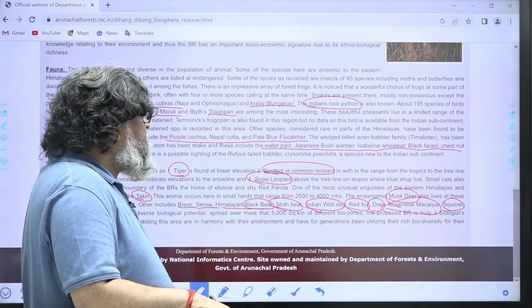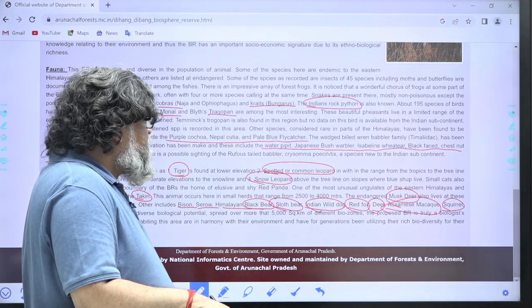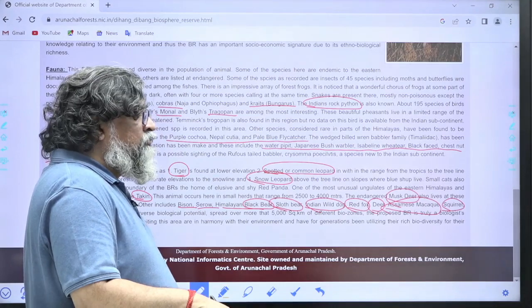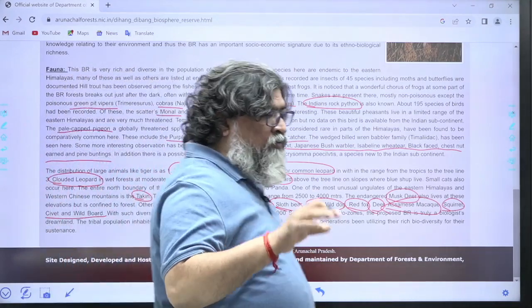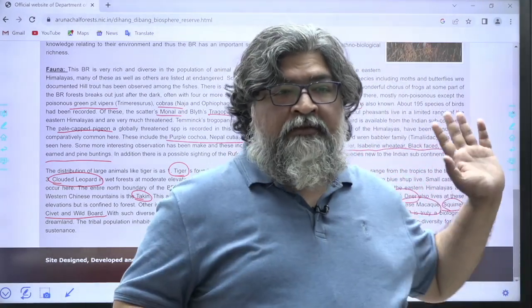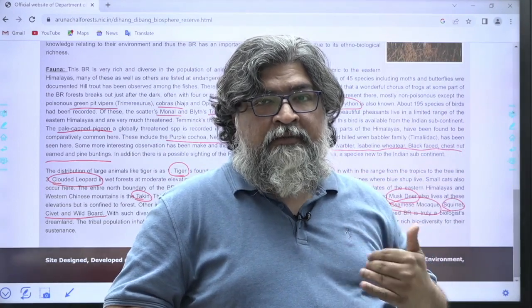Just the start of a biosphere reserve. The blue one is also given as the biosphere reserve. I'm not able to understand what you want to say. Are you talking about this, what information is given here, or where you are asking?